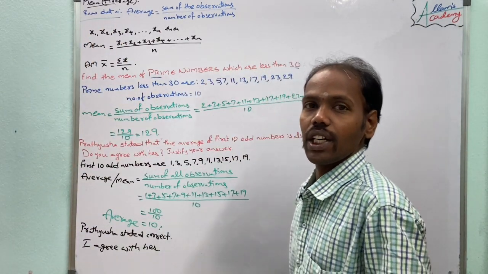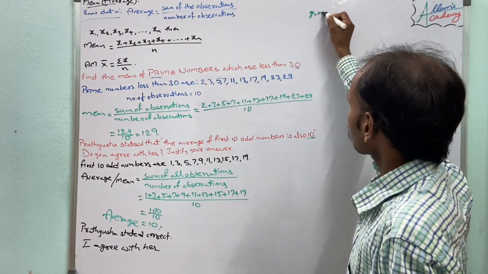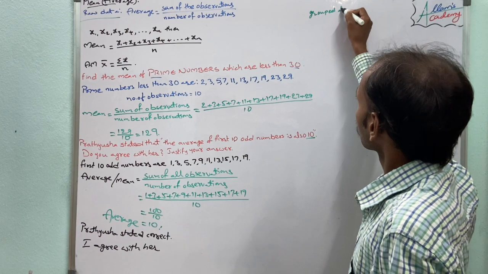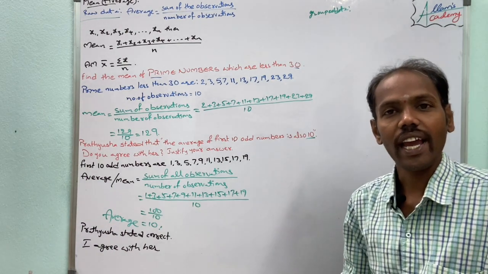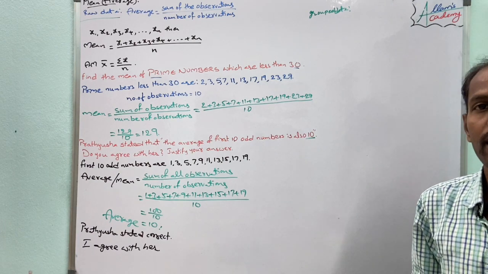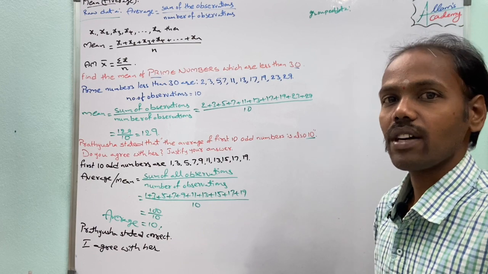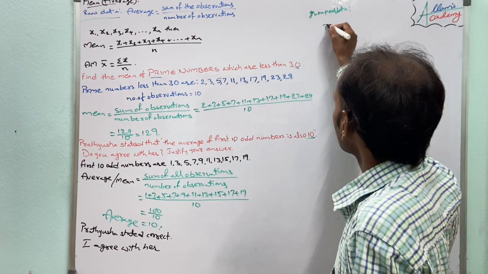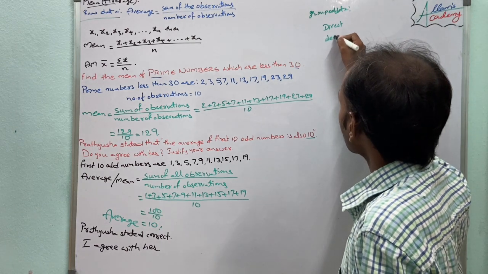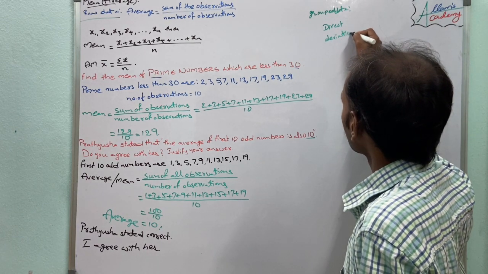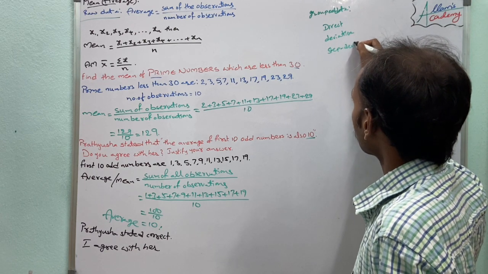If group data is given, then how do we calculate the mean? For calculating the mean there are three methods: one is the direct method, the second is the deviation method, and the third is the step deviation method.